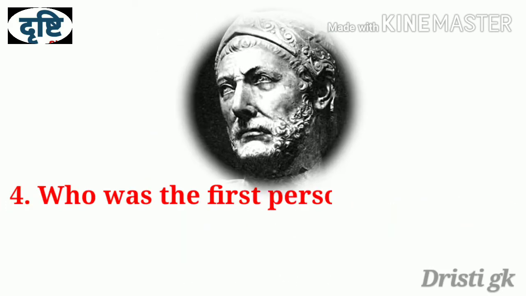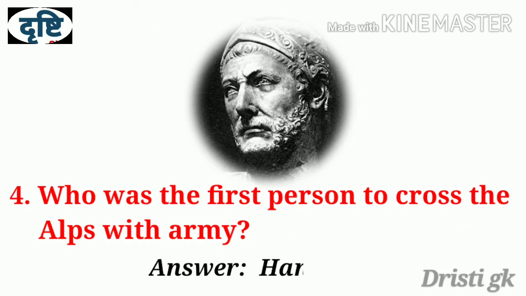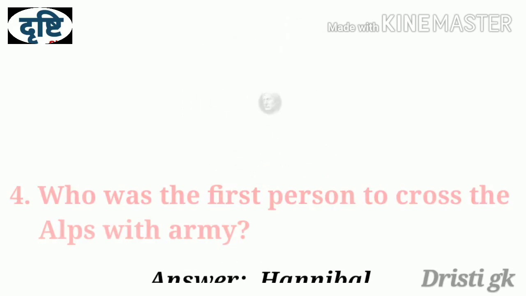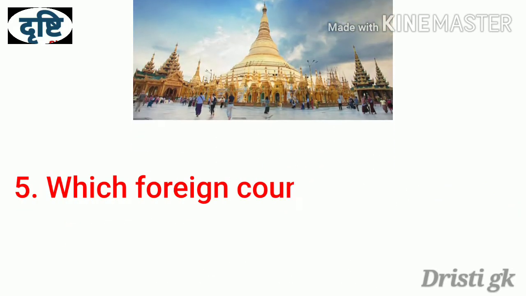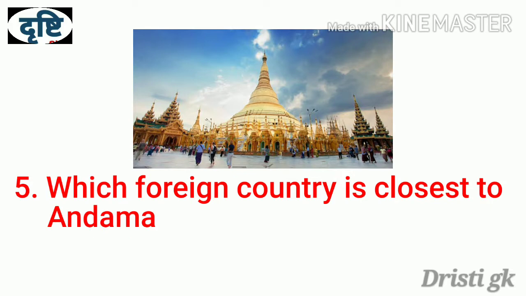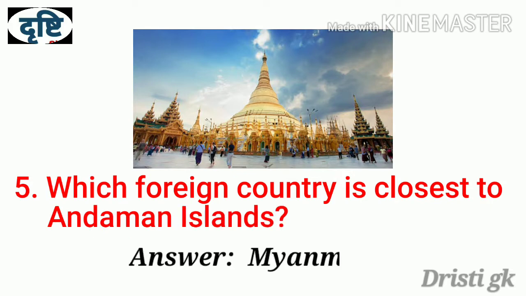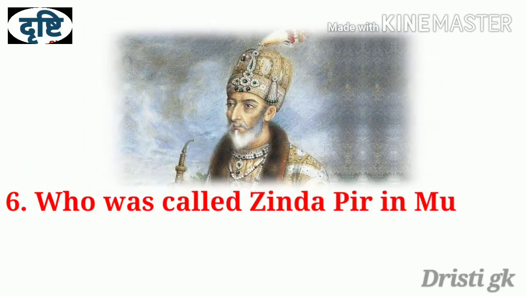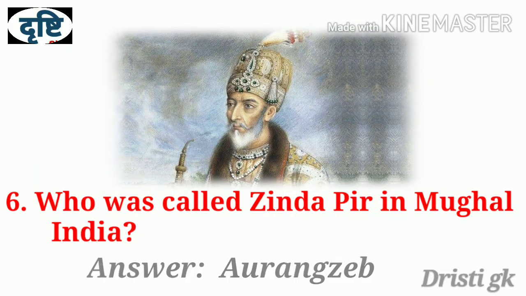Question number 4. Who was the first person to cross the Alps with army? Answer is Hannibal. Question number 5. Which foreign country is closest to Andaman Islands? Answer is Myanmar. Question number 6. Who was called Zind Pir in Mughal India? Answer is Aurangzeb.